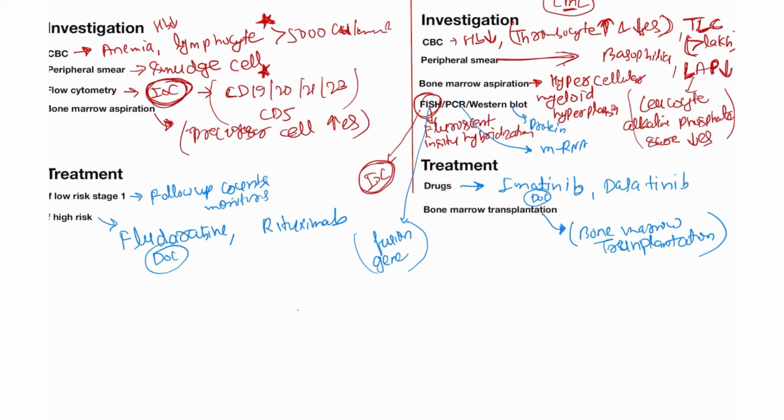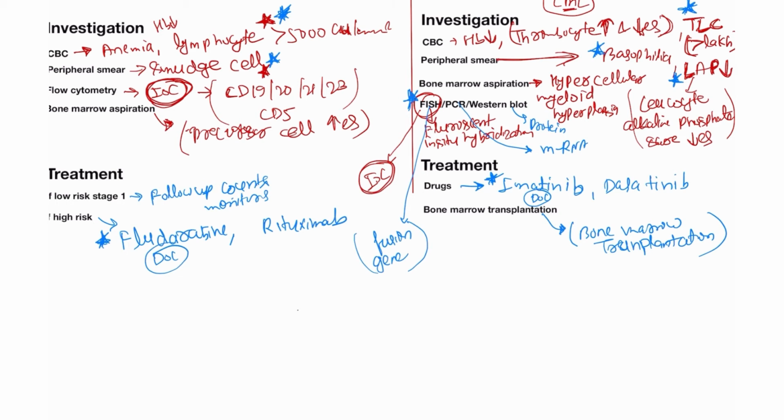In the case of CLL, leukocyte count always increases. It's important, and small cells are present. The investigation of choice is flow cytometry. In the patient of CML, always learn that TLC count increases greater than 100, basophilia is present, and the LAP score, the leukocyte alkaline phosphatase score, decreases. The investigation of choice is FISH, and the drug of choice is imatinib. This is the difference between CLL and CML.